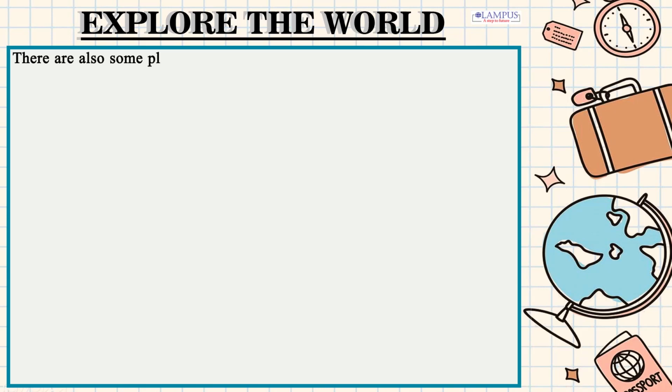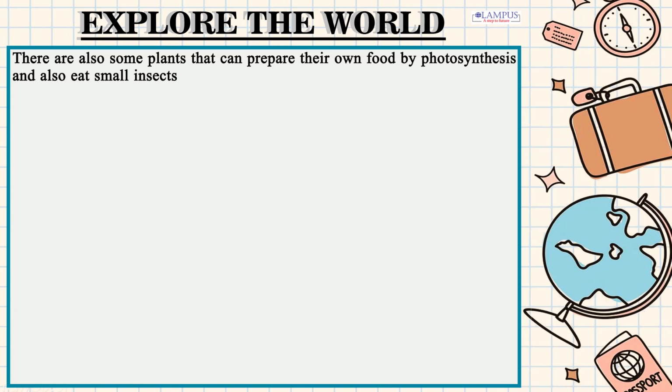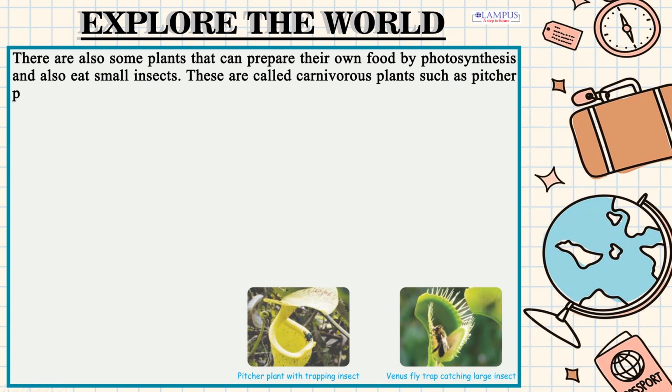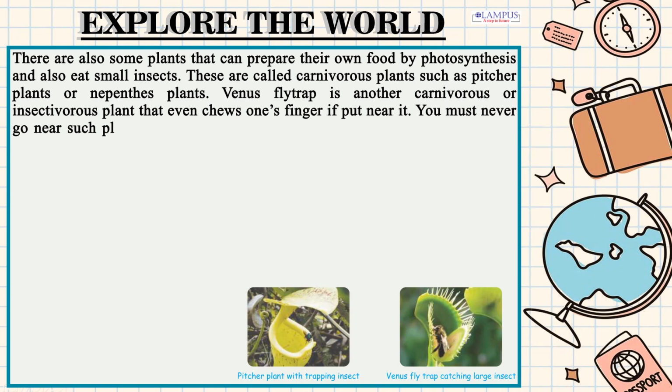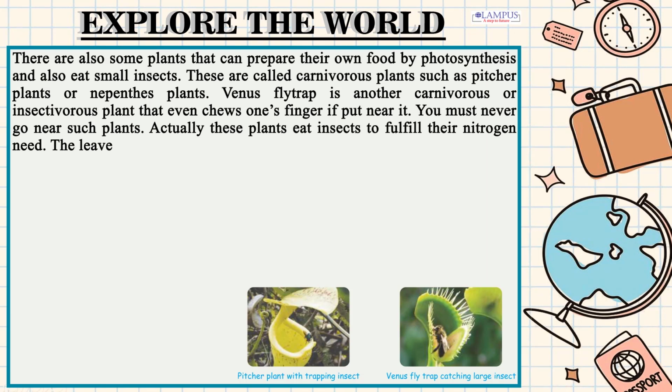There are also some plants that can prepare their own food by photosynthesis and also eat small insects. These are called carnivorous plants such as pitcher plants or Nepenthes plants. Venus flytrap is another carnivorous or insectivorous plant that even chews one's finger if put near it. You must never go near such plants. Actually, these plants eat insects to fulfill their nitrogen need.